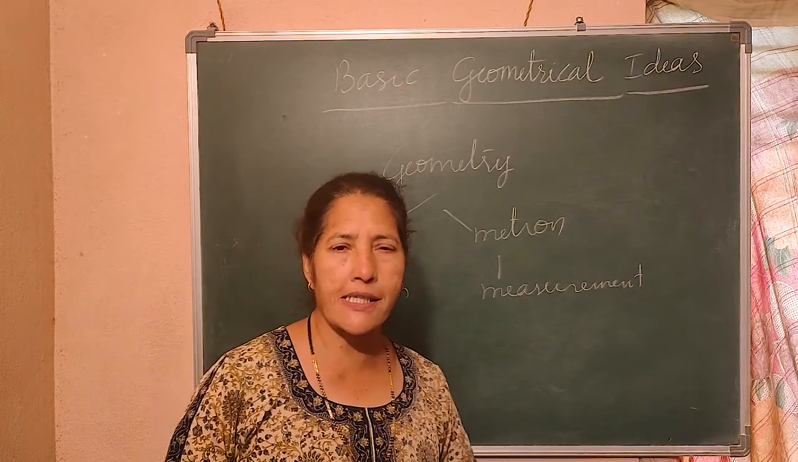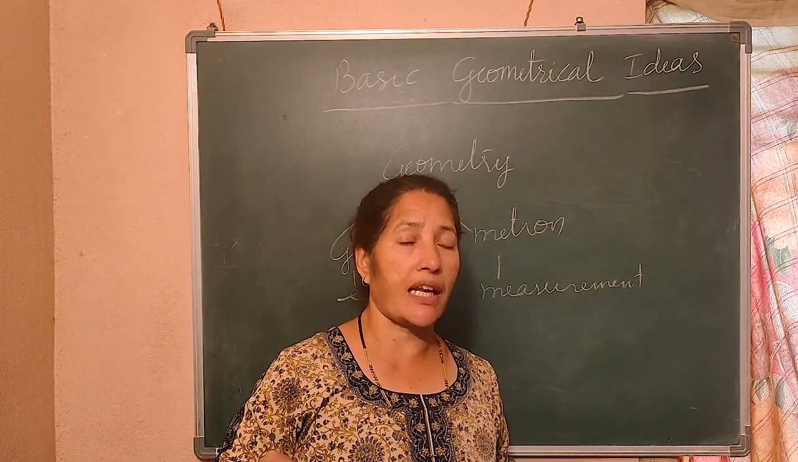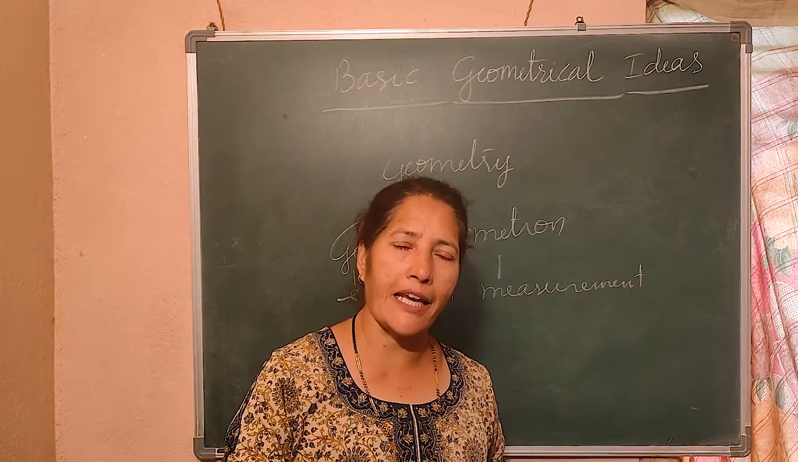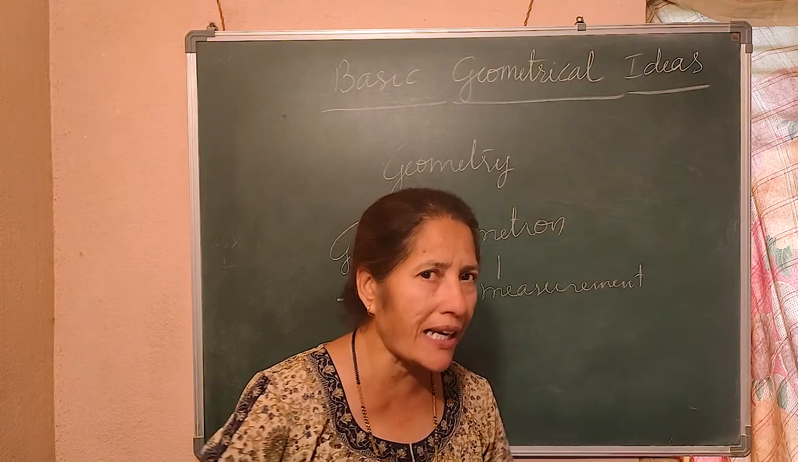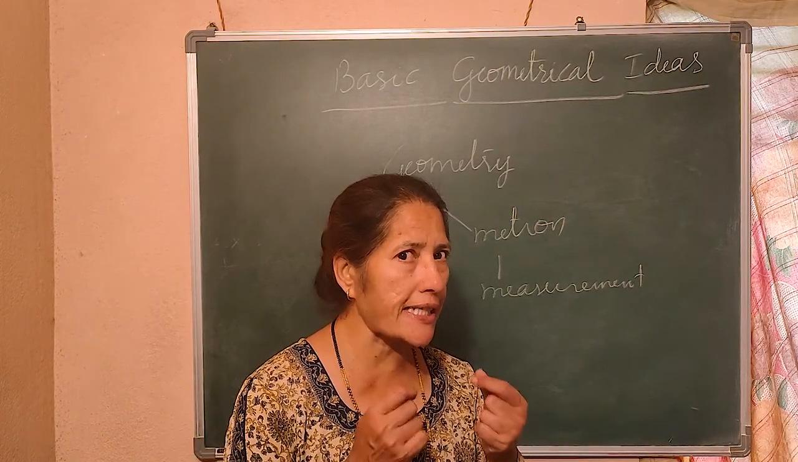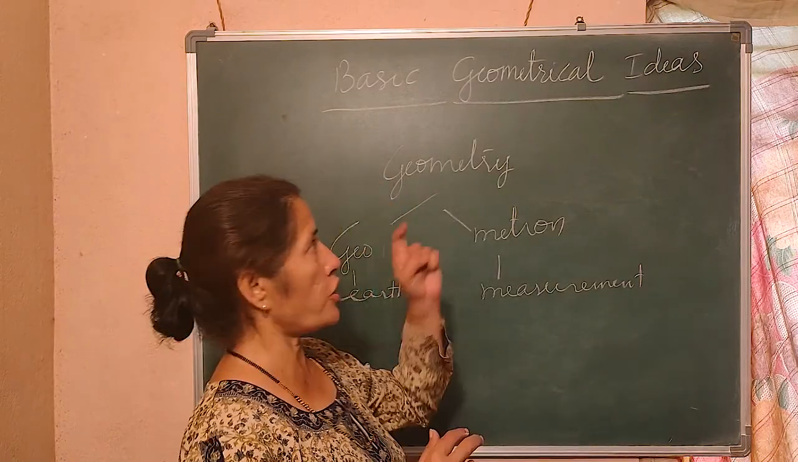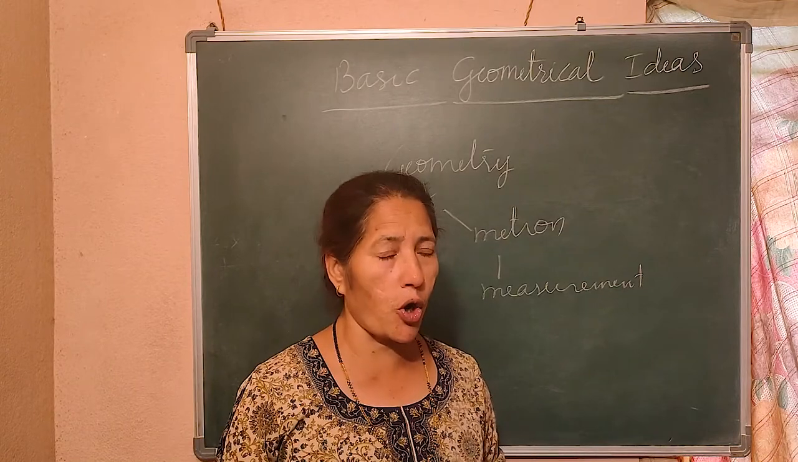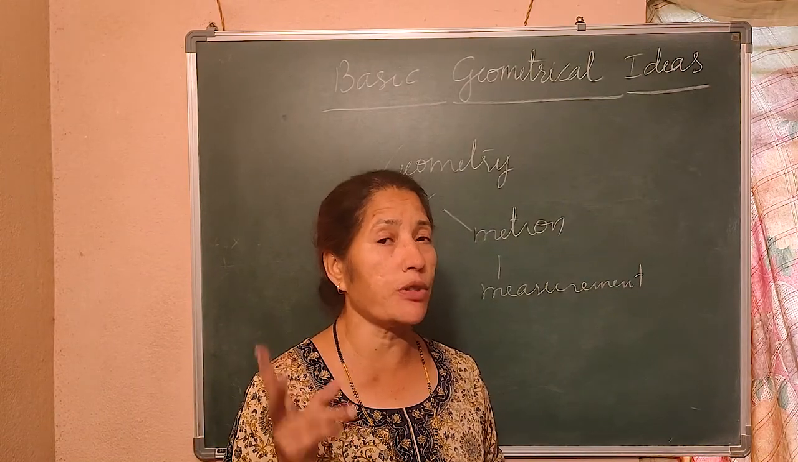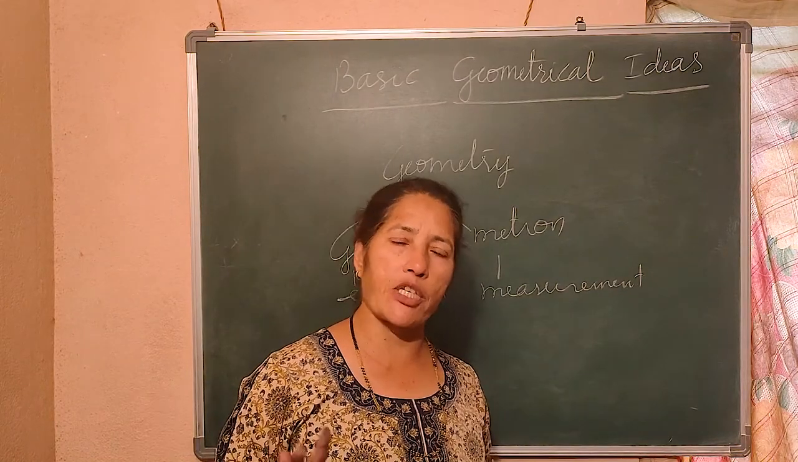If I ask, draw a line of length 4 centimeter in your book, you cannot simply draw one line. You have to take a scale and measure. So what is geometry? Geometron. That word has come from the two words. Geo means earth, metron means measurements.